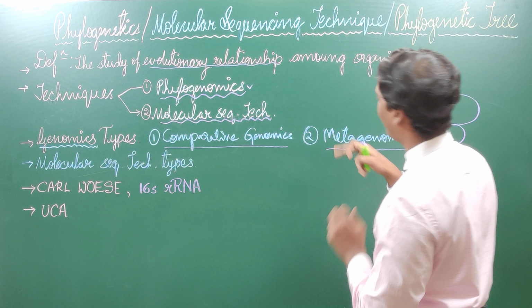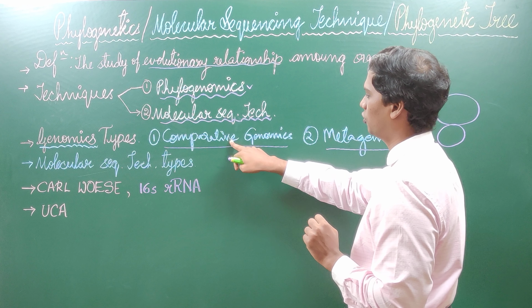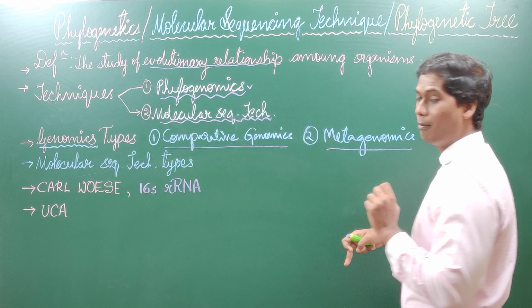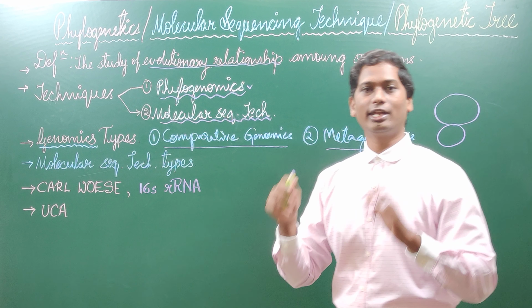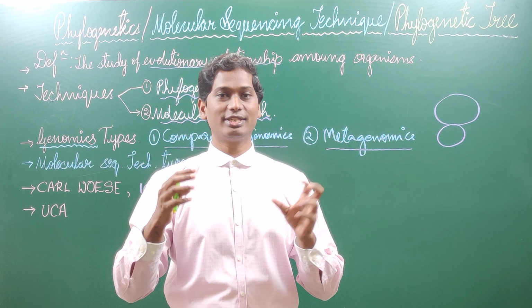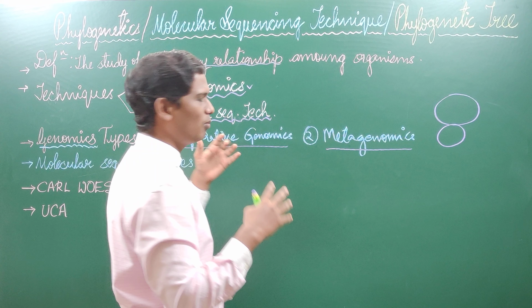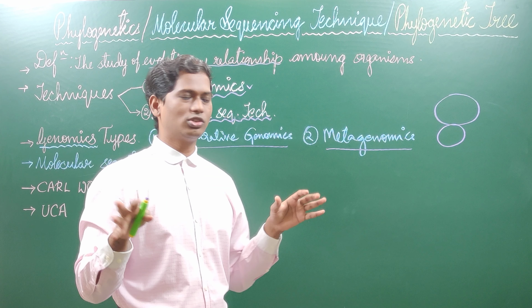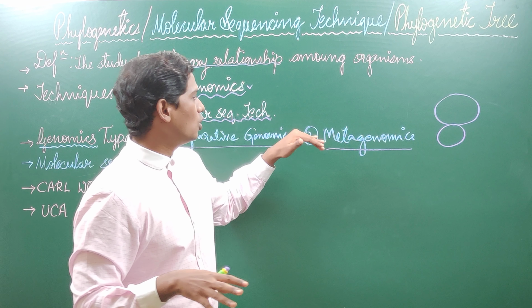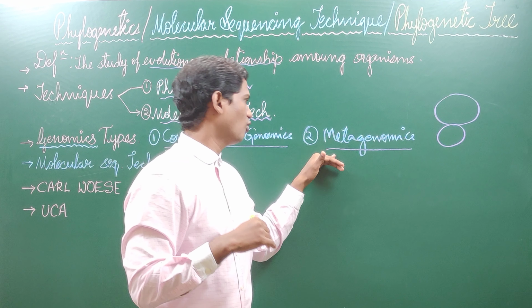What is metagenomics then? I hope you are clear with comparative genomics. Metagenomics is very much important. This metagenomics we usually use to discover archaea. We don't usually use this technique to discover most organisms like chimpanzees and all those things. We usually use it to discover the archaea or the extremophiles.